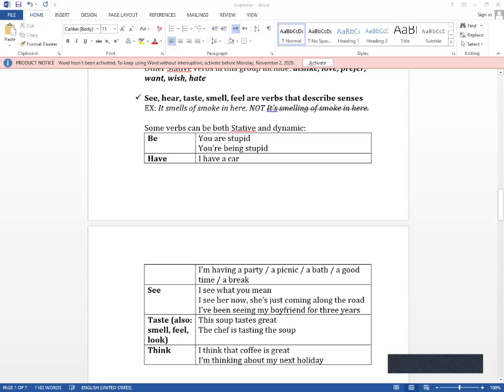The verb see has three meanings. See could be understand. It could also be have the ability to see, or it could be meet. So, which of these is a dynamic verb or an action verb? Of course, meet. If I say, I see what you mean, that is a stative verb, which means understand. I see her now, that means I have the ability to see. So we are talking about a stative verb.